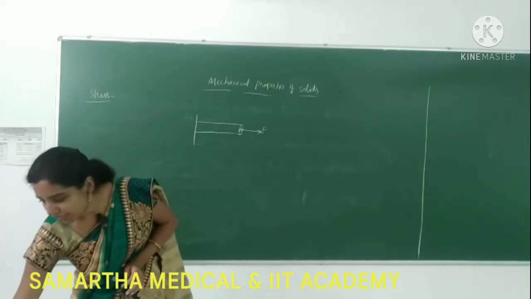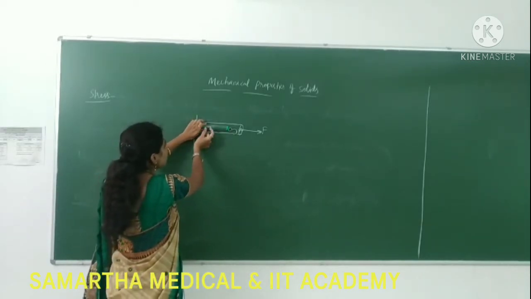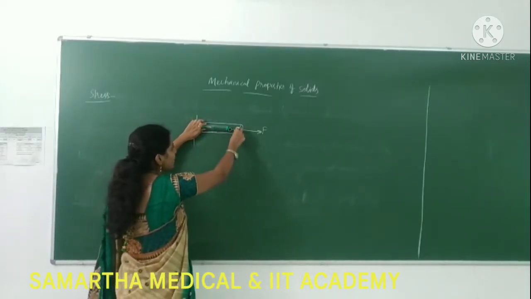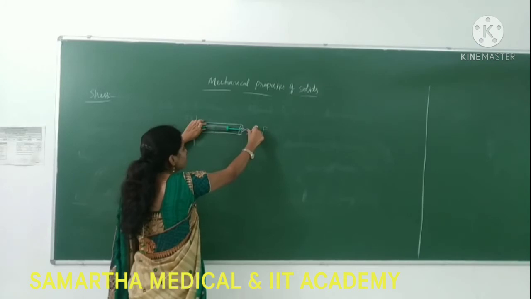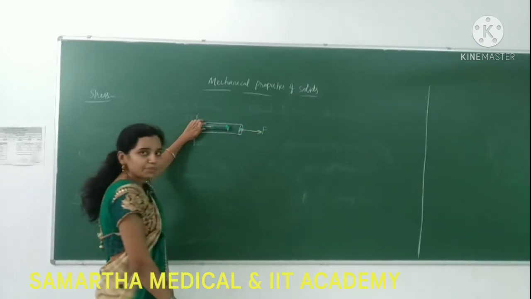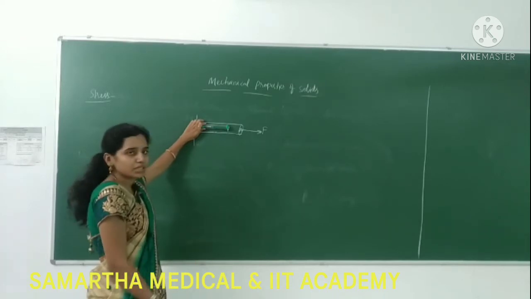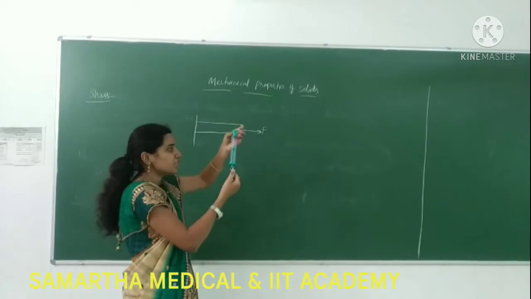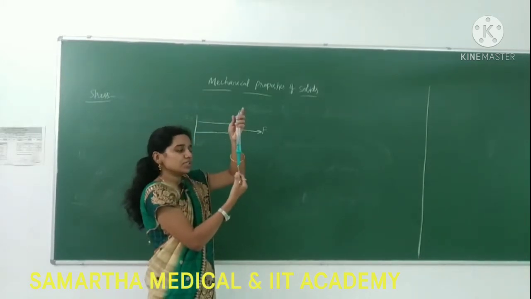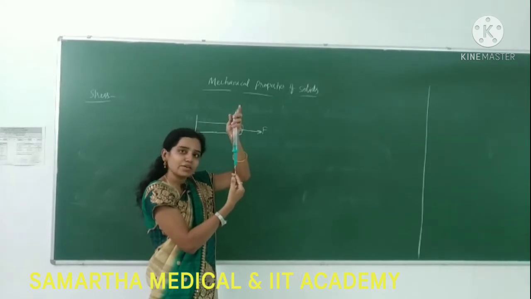For example, I will take this spring. Just observe that spring. I am just applying a force here, so the spring is getting elongated. Whenever I am leaving it, it is going back to the original size again. So how is it going back? What is acting inside? Whenever I am just pulling it down, it is again pulling me back, upwards, by applying the same force.